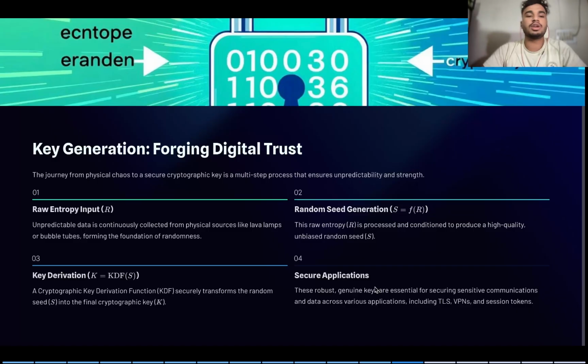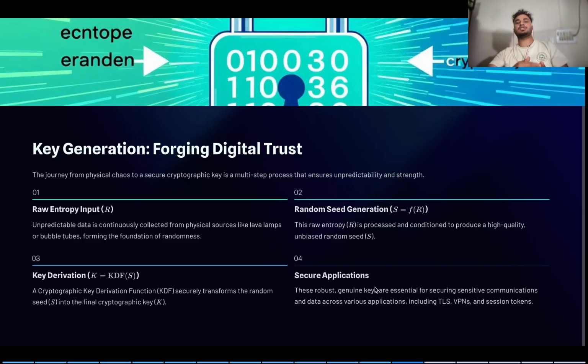Let us look into key derivation. What is key derivation? Key derivation is nothing but a cryptographic function that is also known as KDF. So what does this KDF do? It takes in raw data from a lava lamp or a bubble tube and sends it into a cryptographic derivation function, which then converts the raw data into a secure key that can be used to encrypt and decrypt a message. And also these keys are so random, and now these random seeds are mostly generated through this.